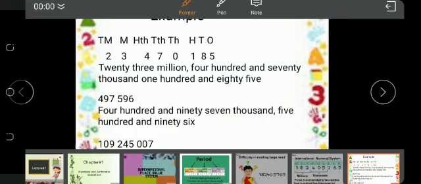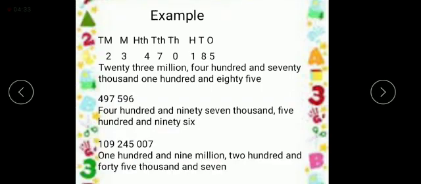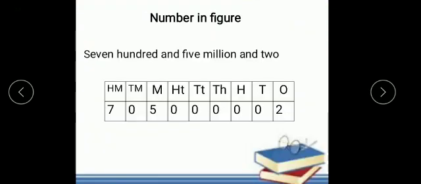Now the next example is of a 9-digit number. Means in this number we have all 3 periods: ones period, thousands period, millions period. So the number is 109,245,007.